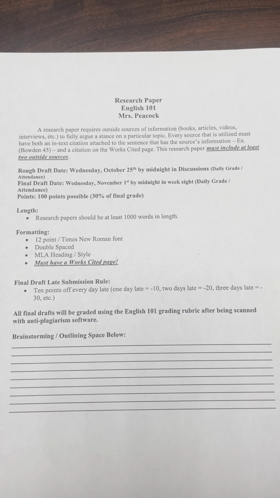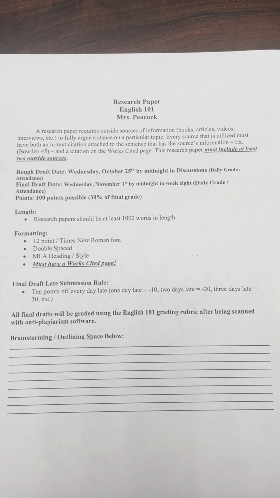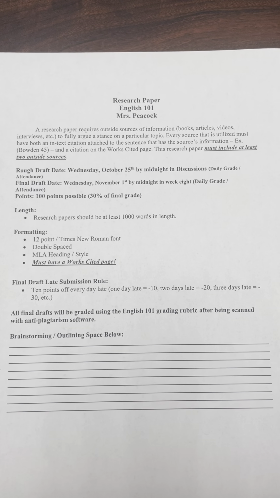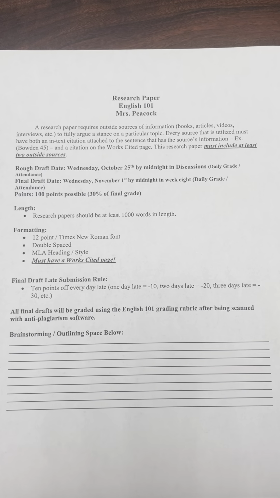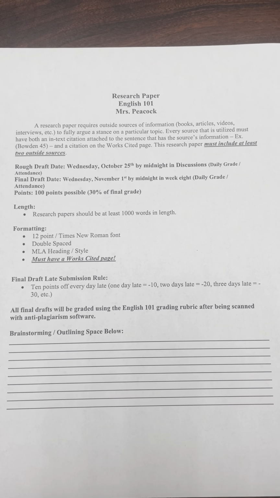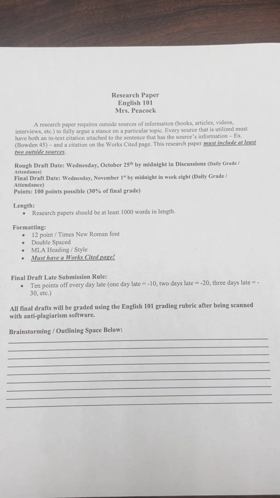But you'll also include in-text citations for any information you reword into your own words. Essentially, if you read the sentence and you didn't know the information before you began researching, put the in-text citation. So you'll have the in-text citation at the end of the sentence, and you'll have a citation on the works cited page. This research paper must include at least 2 outside sources.